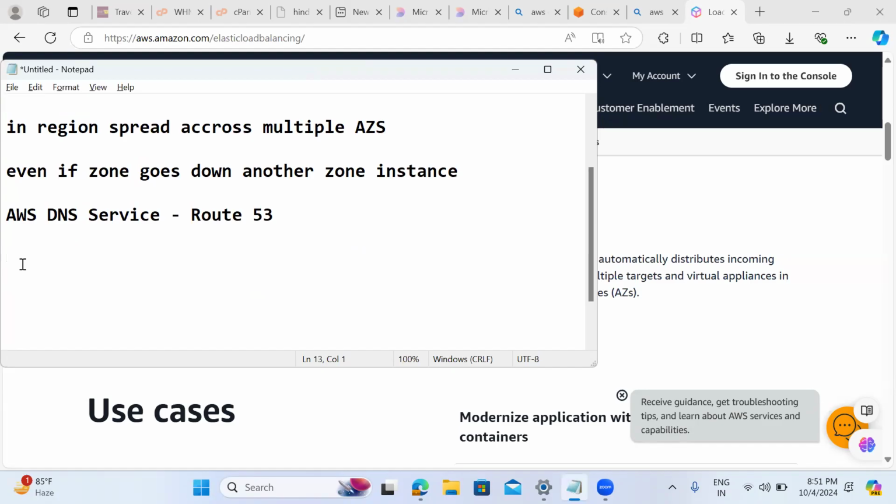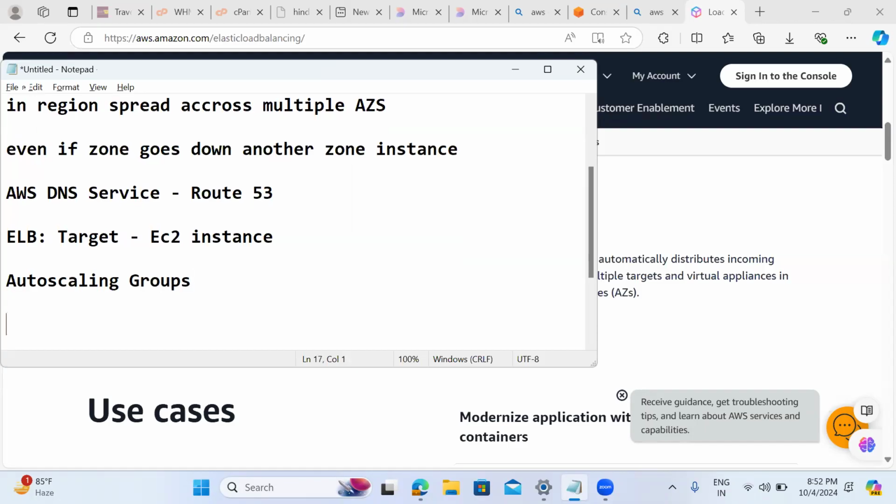Now, we already discussed ELB. So what is your definition of ELB? ELB distributes the user traffic to always-healthy targets. In our scenario, what is our target in this use case? It's the EC2 instance. For high availability, we are going to create multiple EC2 instances, but not manually. It's better to create them through auto scaling groups.